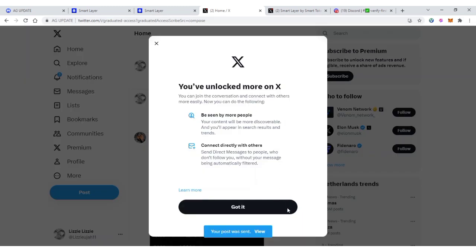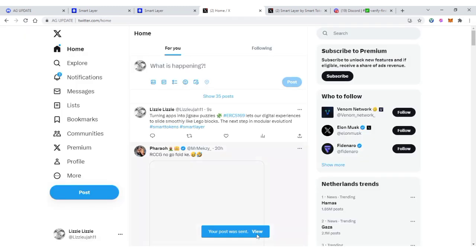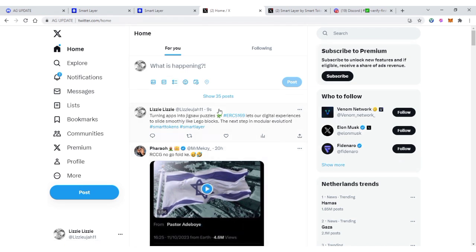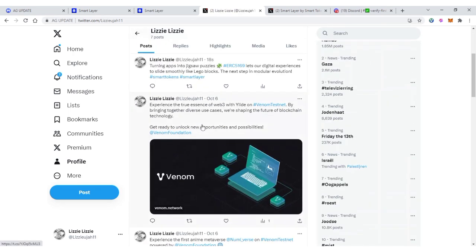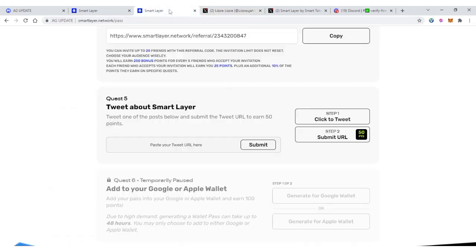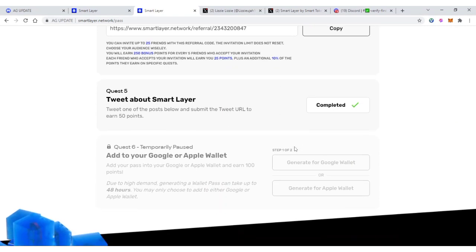Alright, so I just clicked on post. Now you can view this, or you can go to your profile and get the recent post. So I'm just going to go to my profile now and get this recent post. So click on share, copy the link, and you bring it here. After you bring it here, make sure to paste it here. So paste the link here, then you click on submit. So after clicking on submit, they are going to approve it. Then you're going to tick these 50 points for you. So you can see guys, task completed.